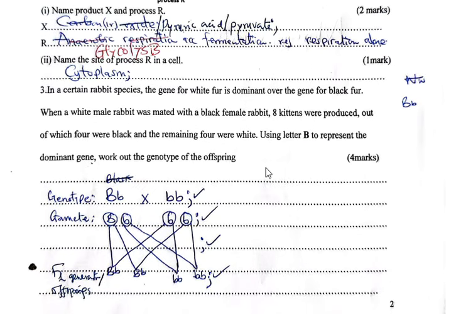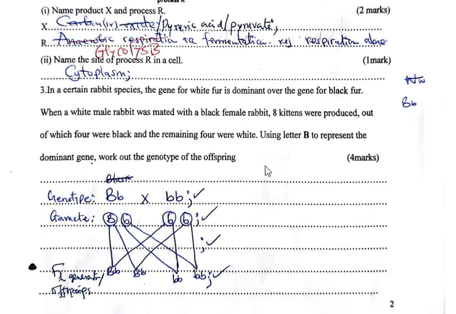One thing you need to know, this type of dominance is complete dominance. One gene is completely dominant over the other one, and the dominant gene is denoted by a capital letter, for example in this case capital B, and the other gene, we call it a recessive gene, is denoted by a small letter, and in this case it will be small b.